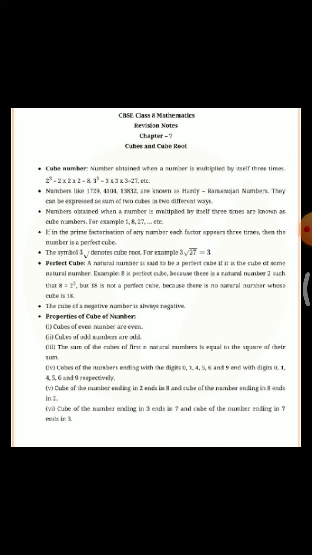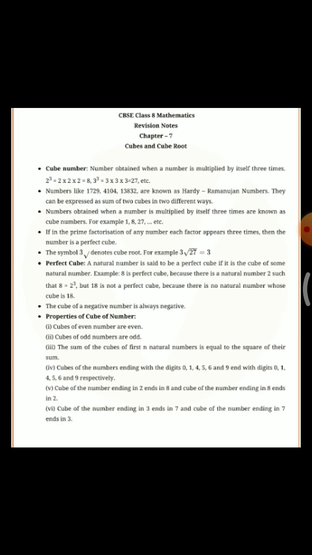Second point is that numbers like 1729, 4104, 13832 are known as Hardy-Ramanujan numbers. These numbers are called Hardy-Ramanujan numbers because they can be expressed as the sum of two cubes in two different ways. Okay guys, third is that numbers obtained when a number is multiplied by itself 3 times are known as cube numbers.